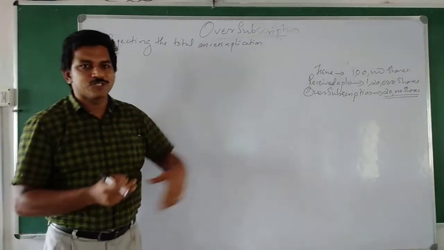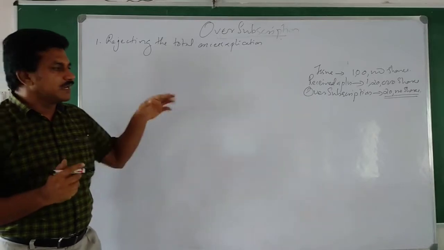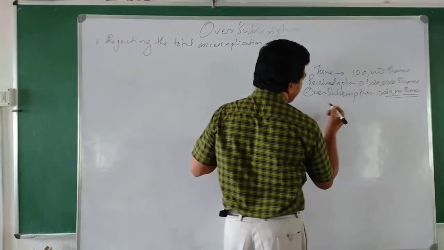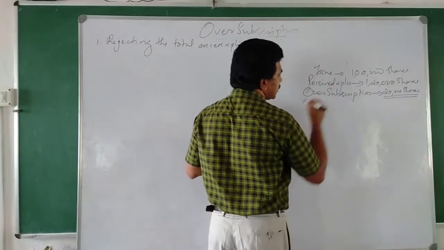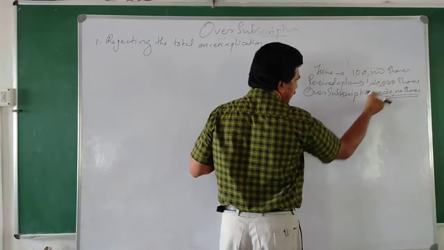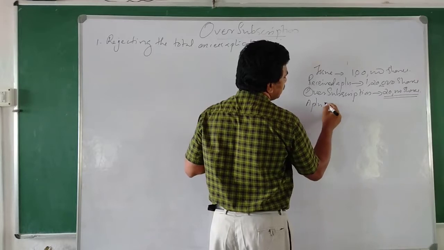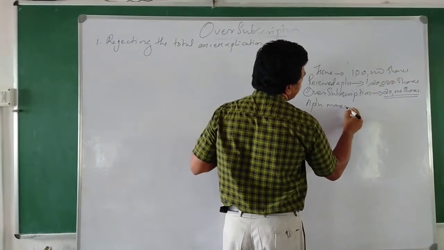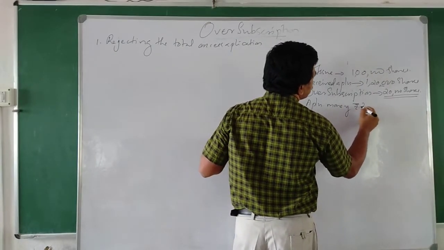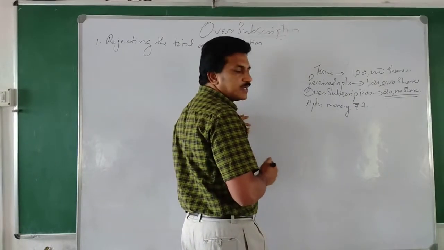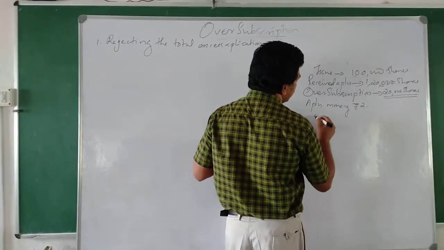Okay, here this is the situation. Then let us see application money. How much is received? 1 lakh shares are offered and 1,20,000 shares application is received. Application money is at the rate of rupees 2.